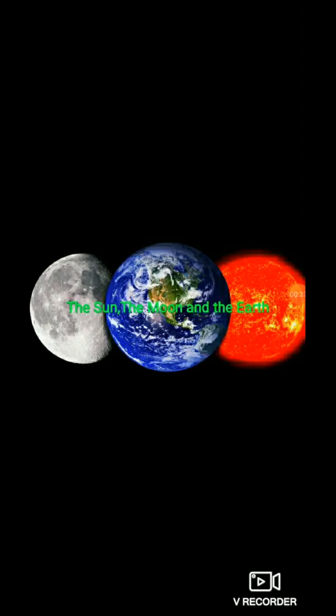So we learned that the earth takes 24 hours to rotate around itself from west to east. So that's why we experience different stages like sunrise, sunset, midday, daytime and night time also.